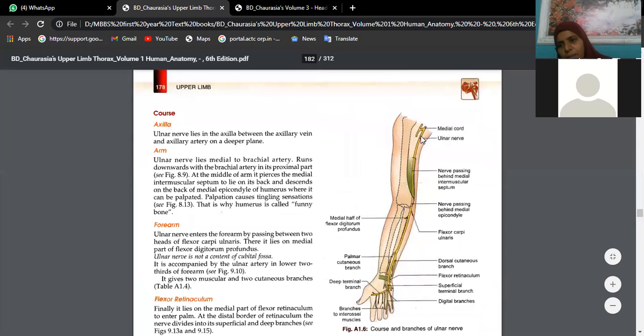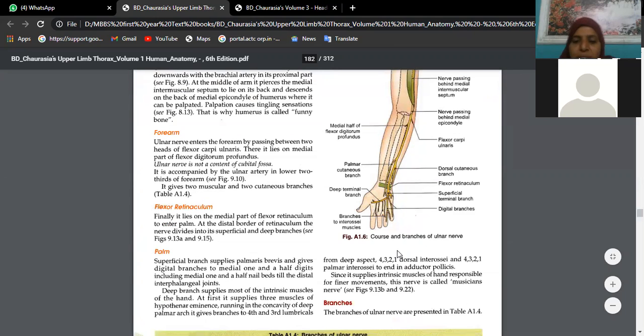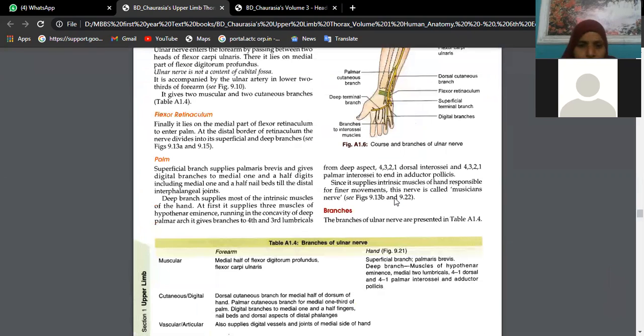Ulnar nerve, as Hema told, comes from the medial cord, medial side, passing behind the medial intermuscular septum and the medial epicondyle of the humerus, entering into the forearm. Supplying flexor digitorum profundus, flexor carpi ulnaris, then running over the flexor retinaculum, coming into the palm and supplying the hypothenar group of muscles. Thenar: only one, adductor pollicis; third and fourth lumbricals, four dorsal and four palmar interossei. This is the deep branch; the superficial branch goes and supplies 1.5 digits. Palmaris brevis, the superficial muscle we see in the palm, is also supplied. Applied anatomy, what will you write? Claw hand.